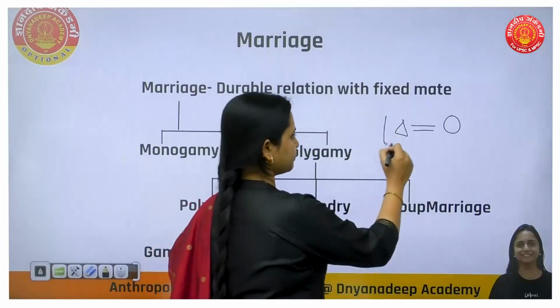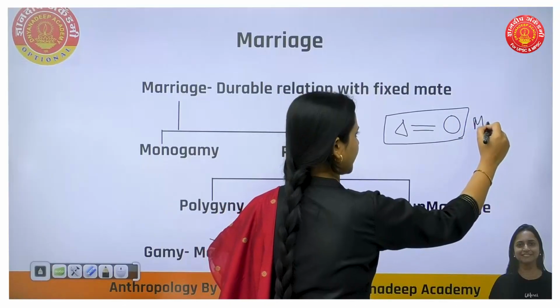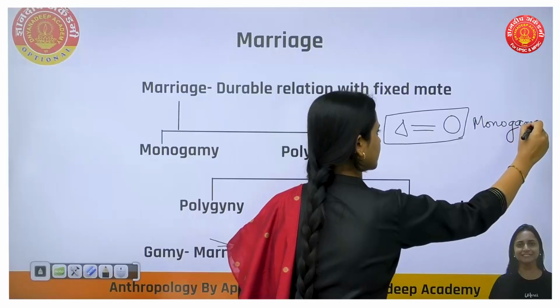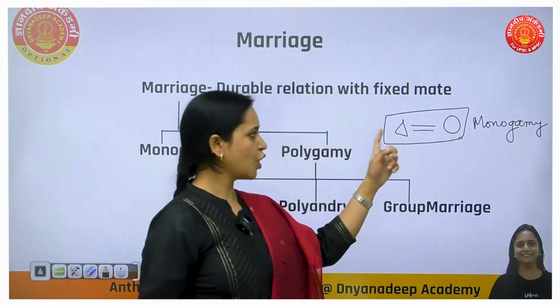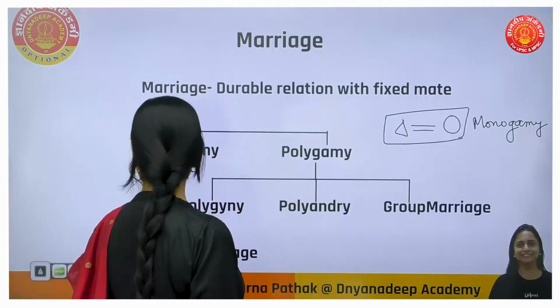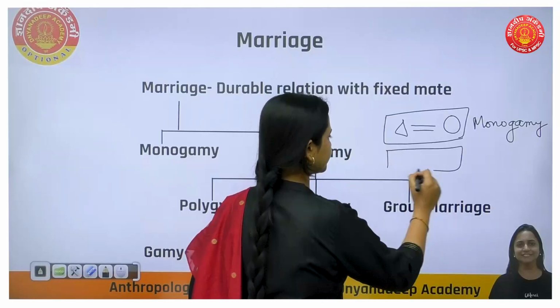So this is monogamy, when one man is marrying one woman. Next we'll see polygamy.